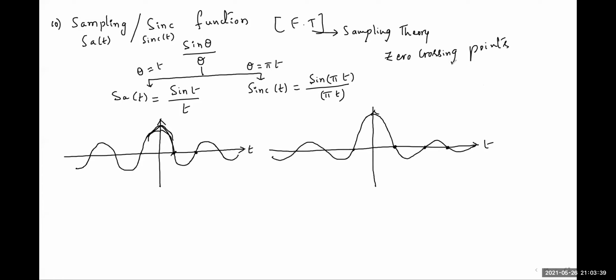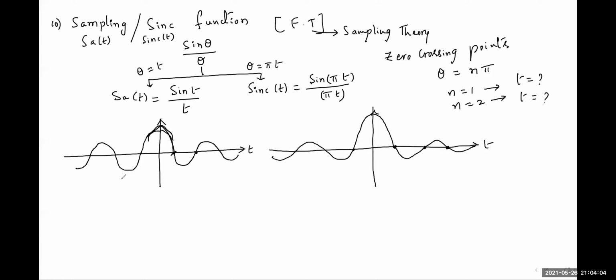How do you determine the zero crossing point values? By using the formula: take the initial expression sin theta, and take the theta value as n pi. If n is 1, you will get the first zero crossing point. If n is 2, you will get the second zero crossing point. So what is the t value?